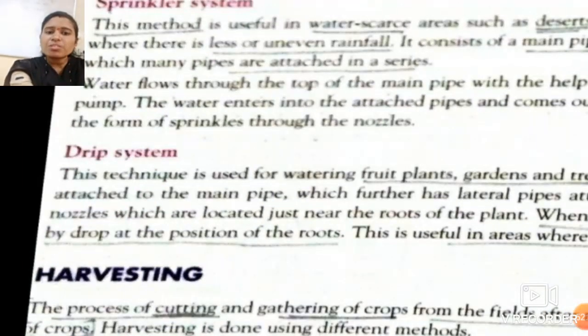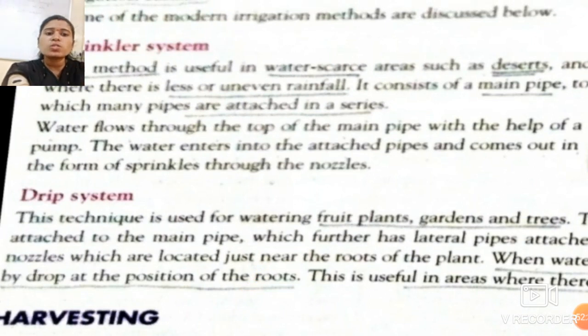Now the next one is the drip system. So what is the drip system? This technique is used for watering fruit plants, gardens and trees. Suppose there are certain gardens, fruit plants, some small trees and small plants. In that case, drip irrigation is used. So what is drip irrigation?